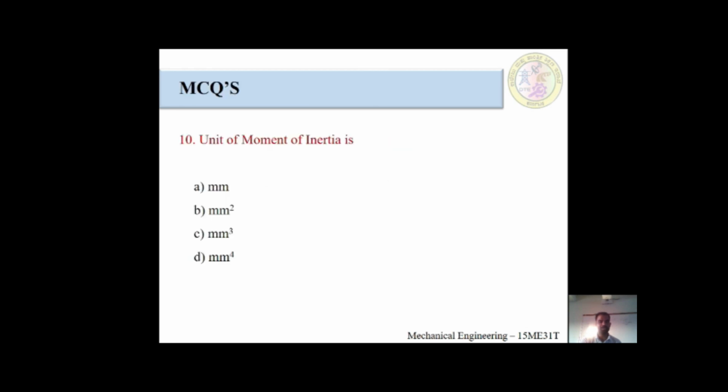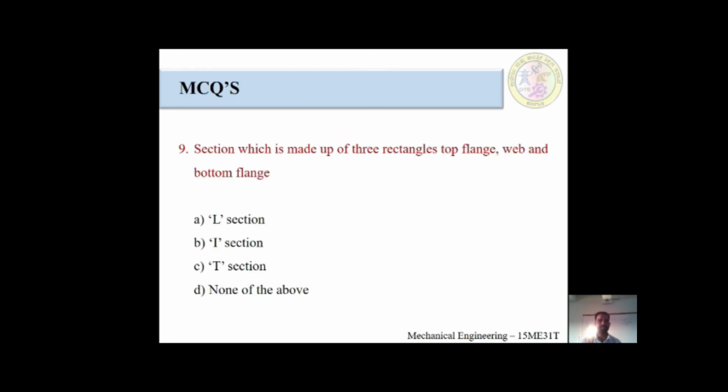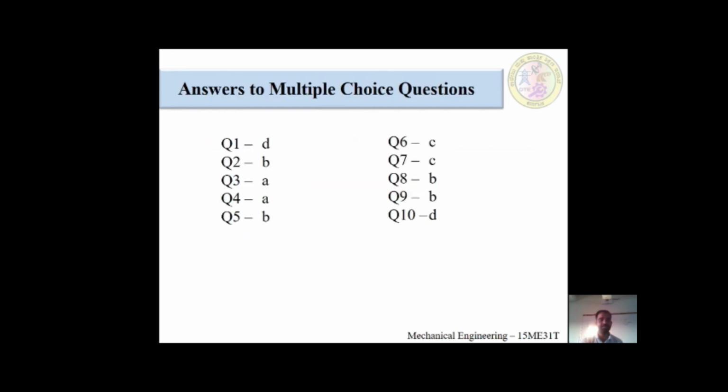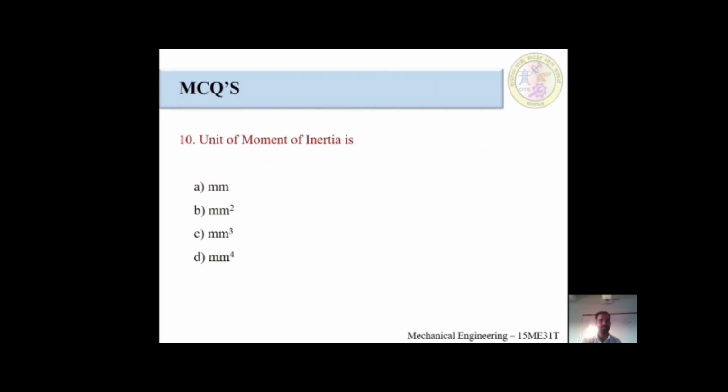Ninth question would be B. The section which is made up of three rectangle sections, top flange, web and bottom flange, is the I section. B is the answer. Last question, question 10, is D. Millimeter raised to 4 is the unit of moment of inertia.